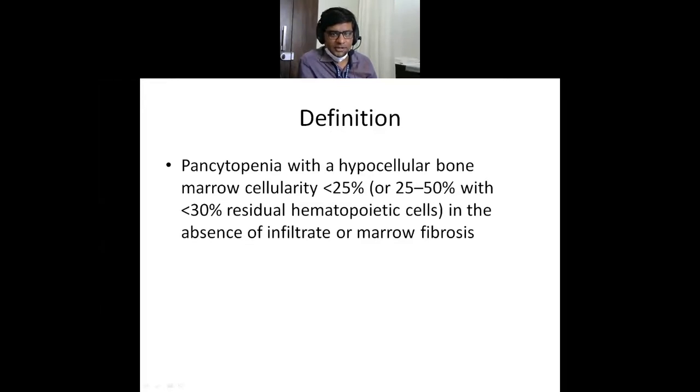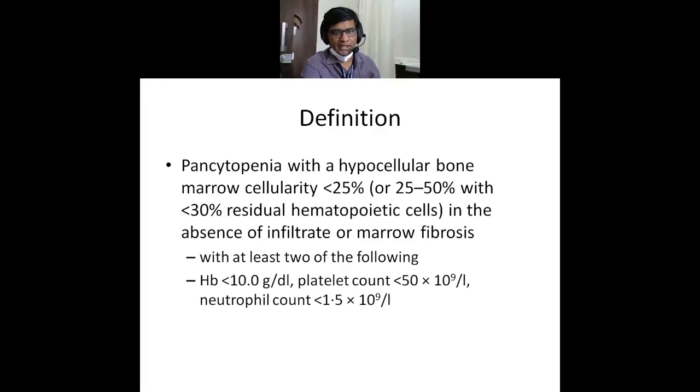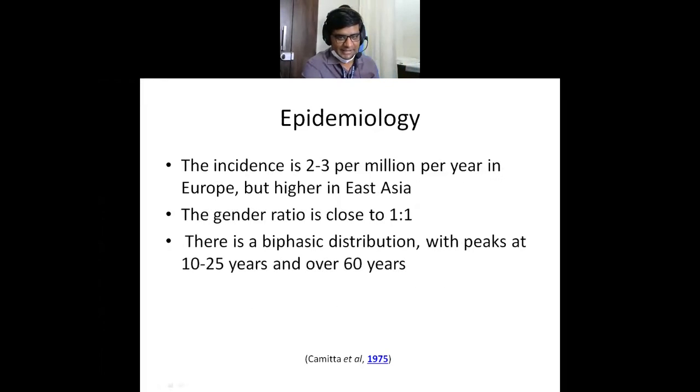For diagnosis of aplastic anemia, one must do the marrow and quantify the cellularity of the marrow, which has to be quantified according to the age of the patient. At least two of the following: hemoglobin low, platelet count less than 50,000, and neutrophil count low. Not the total leukocyte count, but the neutrophil count needs to be taken into account, and a low neutrophil count goes in favor of aplastic anemia.